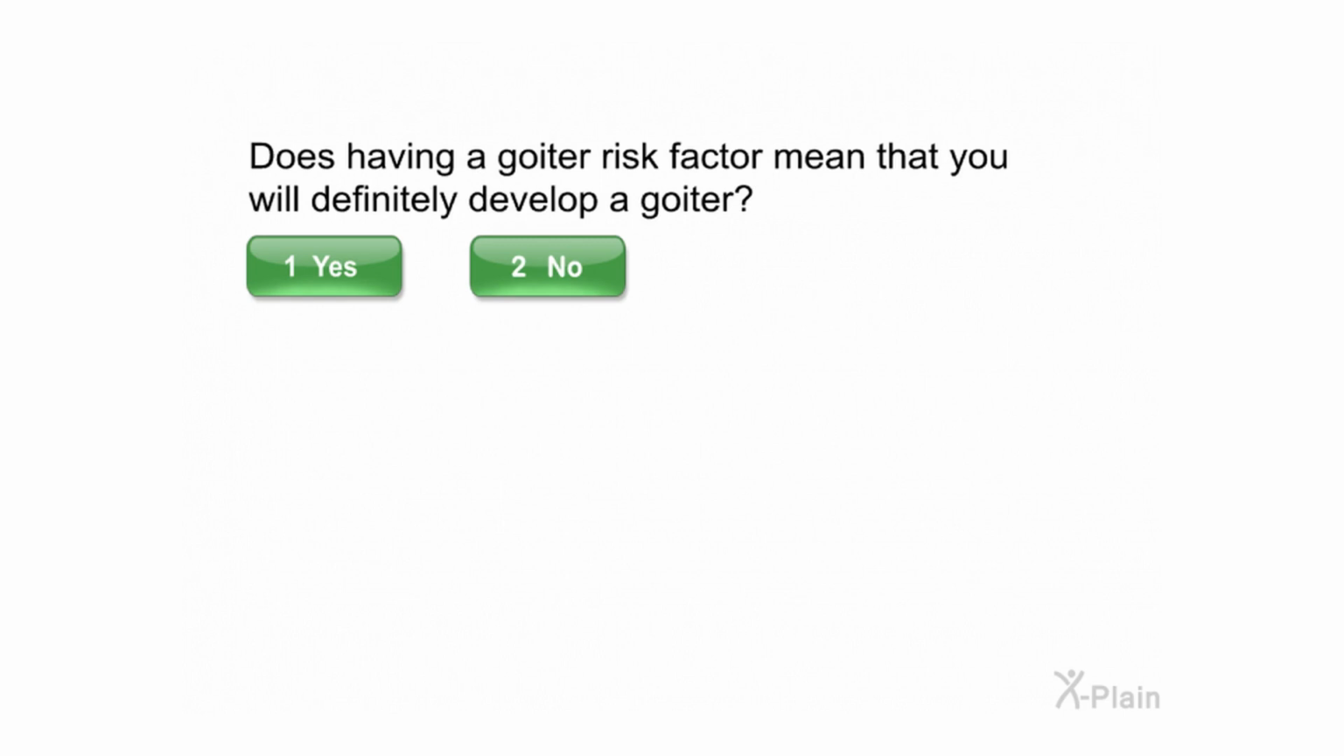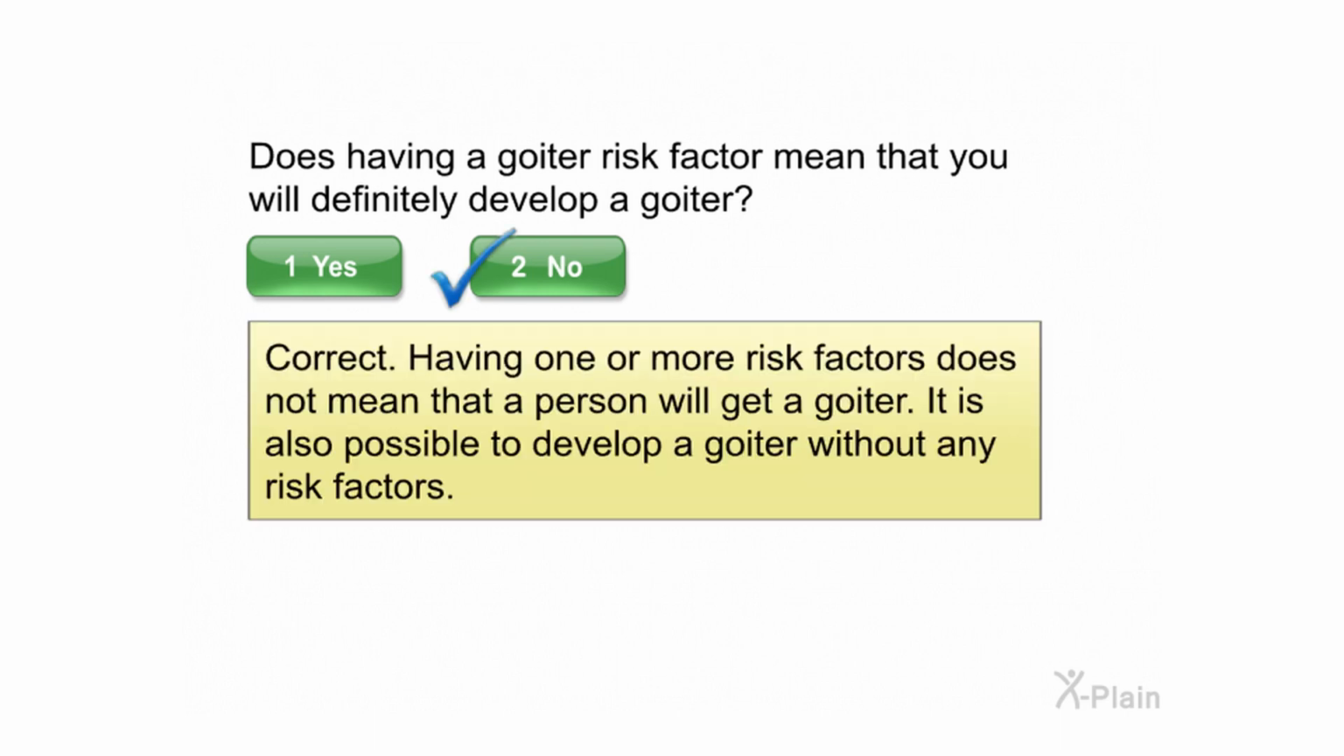Does having a goiter risk factor mean that you will definitely develop a goiter? Select yes or no. Correct. Having one or more risk factors does not mean that a person will get a goiter. It is also possible to develop a goiter without any risk factors.